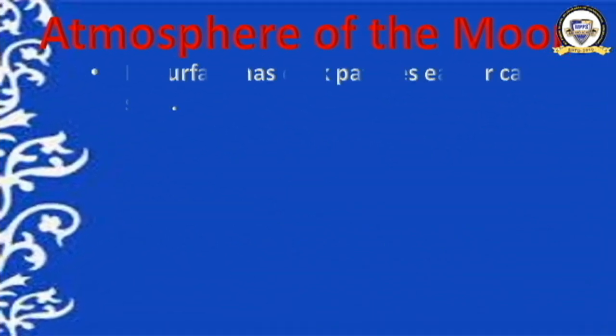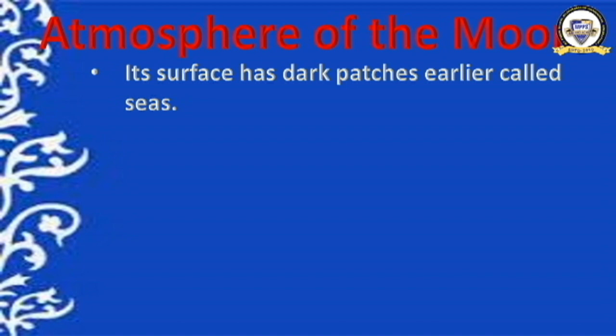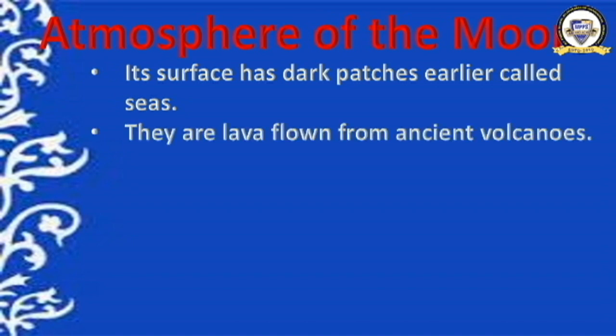Its surface has dark patches earlier called seas. In the first picture you saw some dark patches. These dark patches were earlier known as seas, but are they actually seas? Is there any water there? No, there is no water. They are actually the lava flown from ancient volcanoes. These craters where the meteorites smashed into it were filled with the lava.